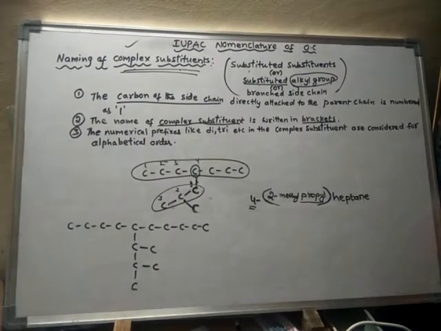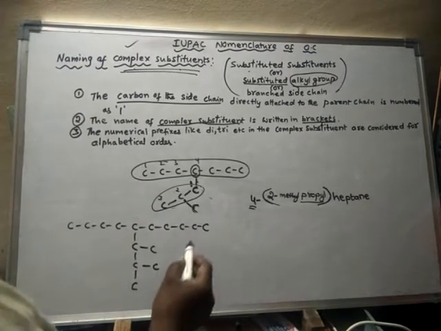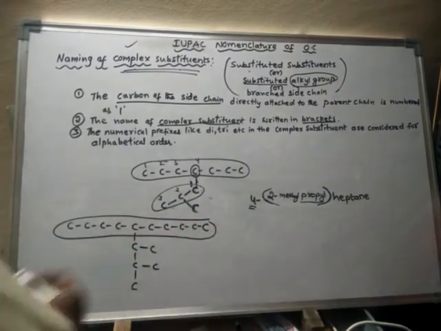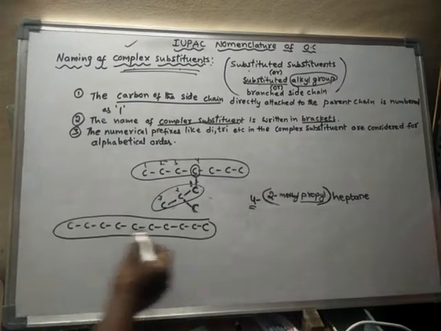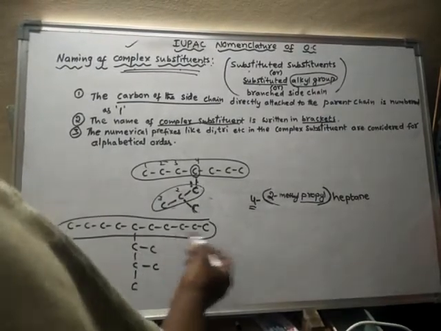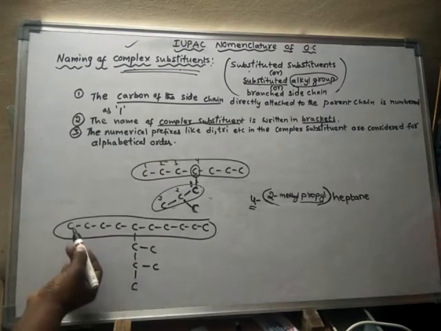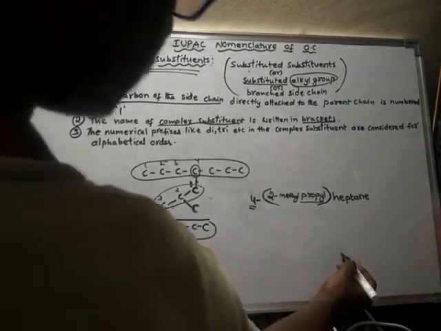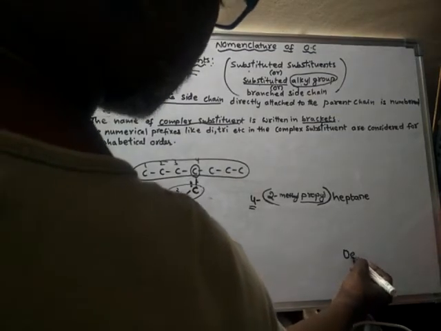So what is the name of this compound? First we have to select the longest continuous carbon as the parent chain. So this is the longest continuous carbon, hence we write this as the parent chain. How many carbons are there? 1, 2, 3, 4, 5, 6, 7, 8, 9, 10. So the name of this compound is decane.